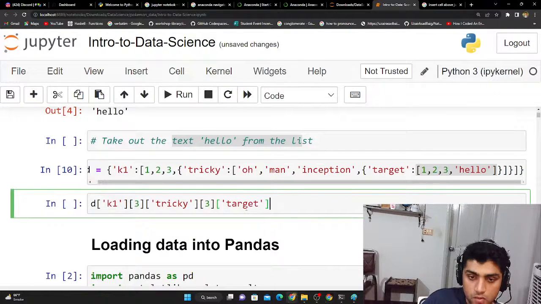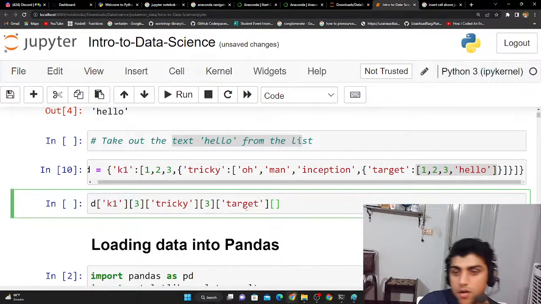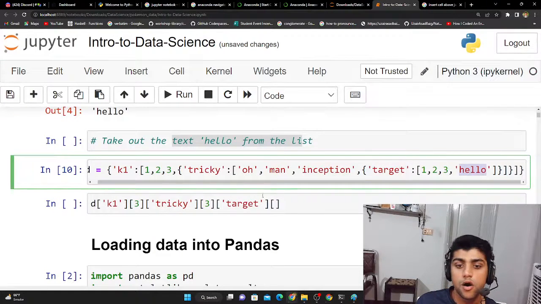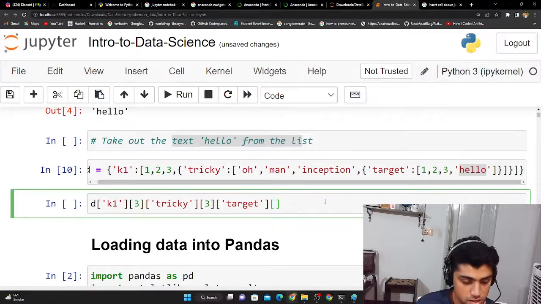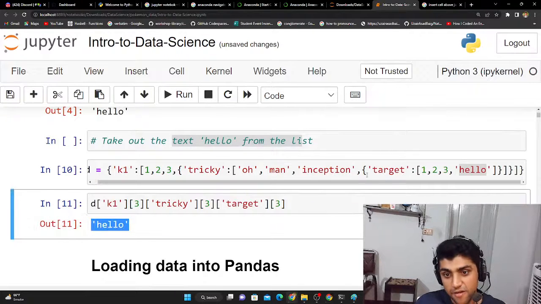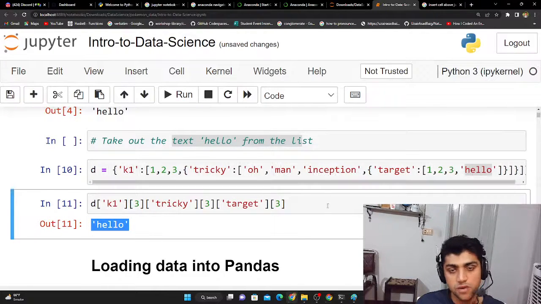And then once we are in this thing, we're going to have to look for the hello text. So 0, 1, 2, and 3. Awesome. So it's in the third index. And we're going to get it from here. And this should basically return hello. And there you go. We got hello from this crazy nested dictionary.